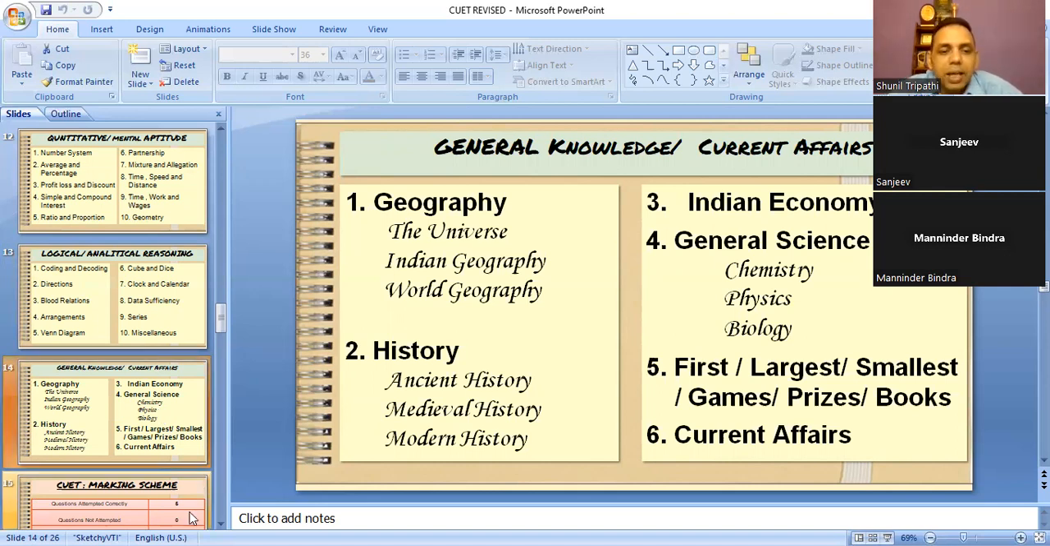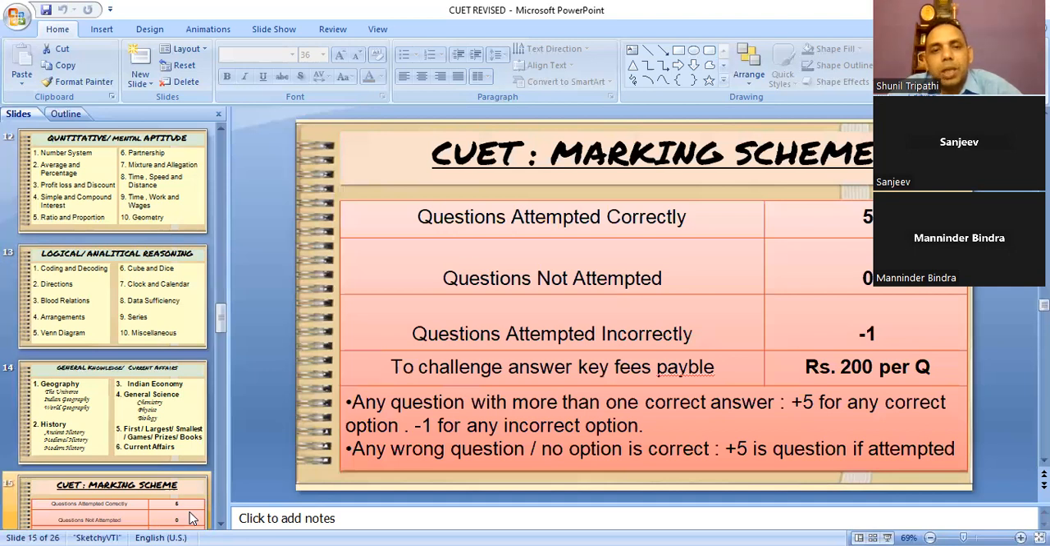Now, if I go through the marking scheme, for every correct question, the student will be given 5 marks. If the student has not attempted any question, 0 marks. If the student attempted any question wrongly, then -1.